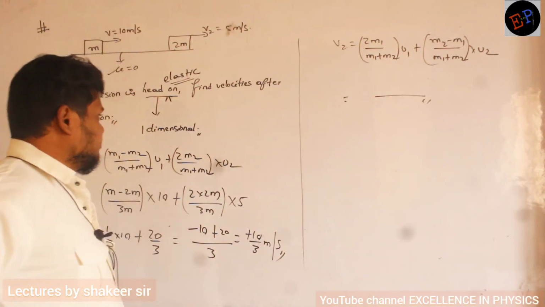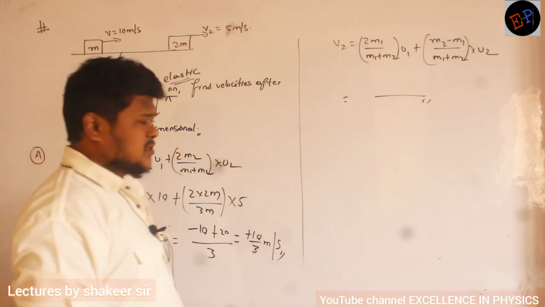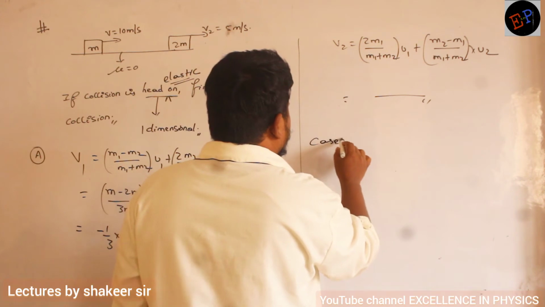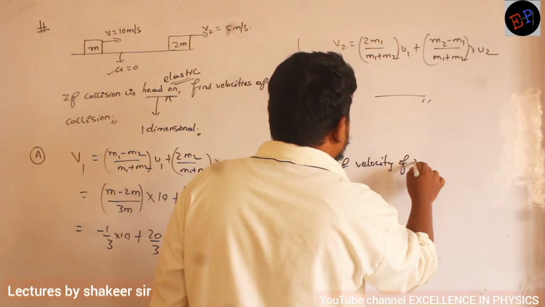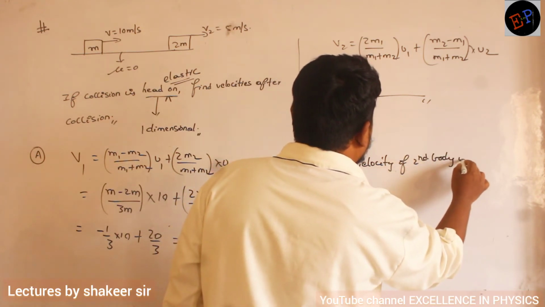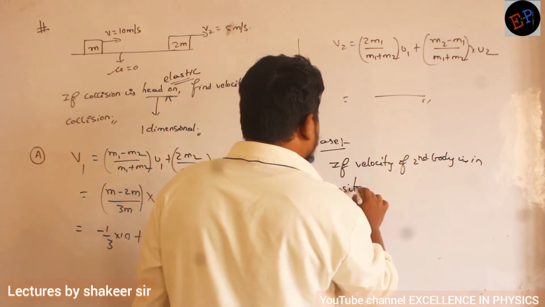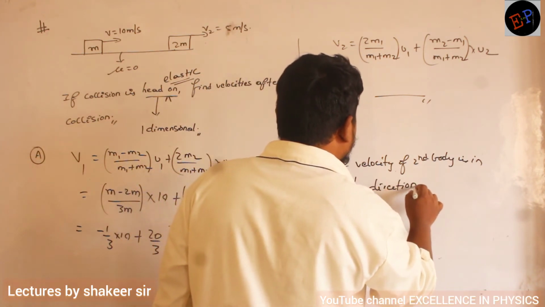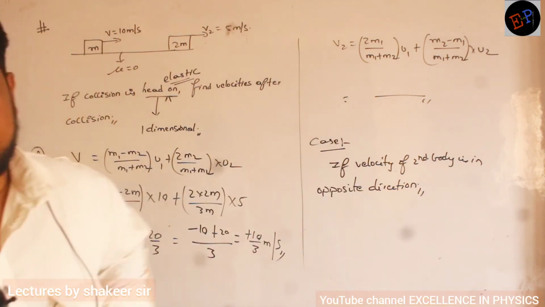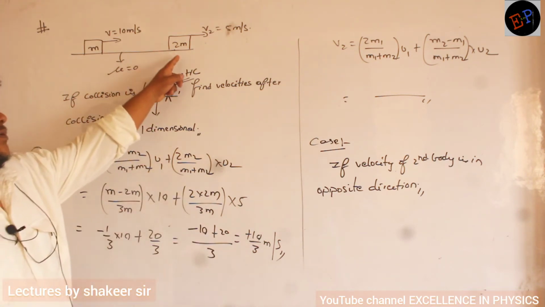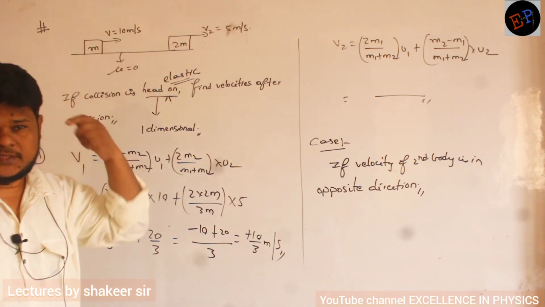So if I do the same problem such that if velocity of second body is in opposite direction, then how can you do this problem? Case is that if velocity of second body is in opposite direction, then how can you solve? Previously it was moving in this direction. If it would have been moving in opposite direction, then how can you do this problem?